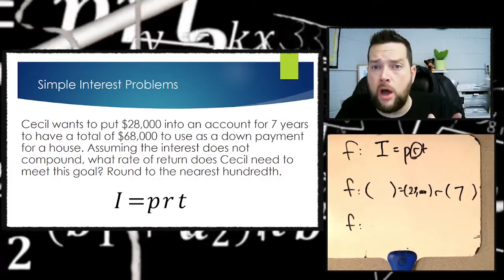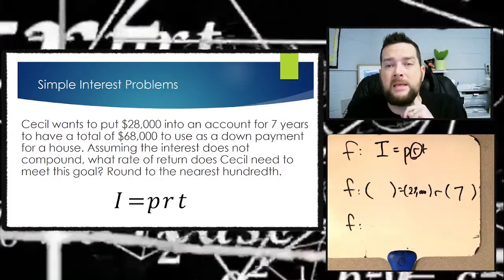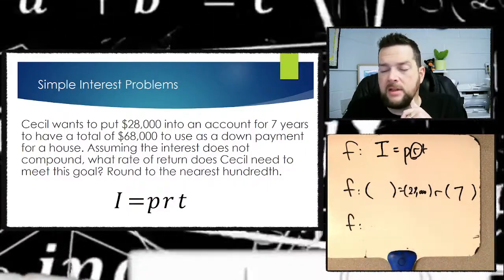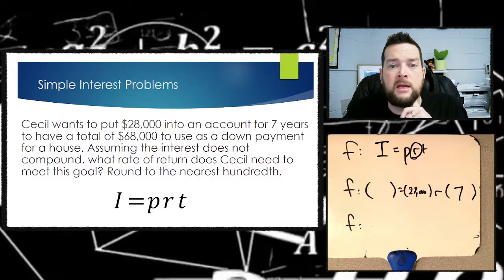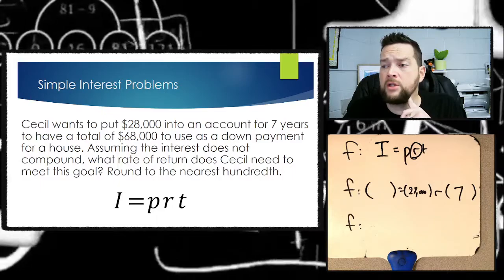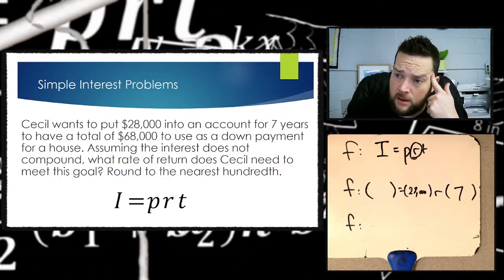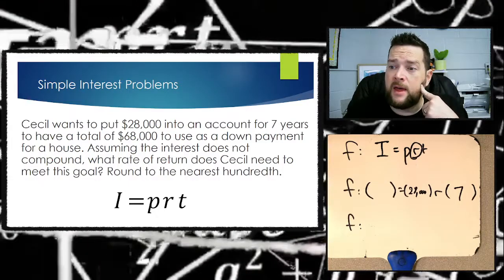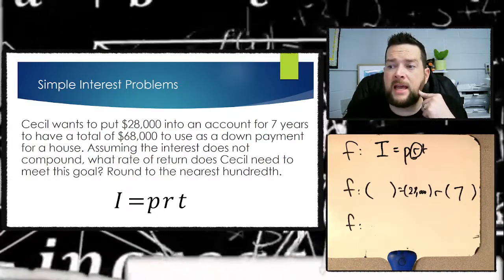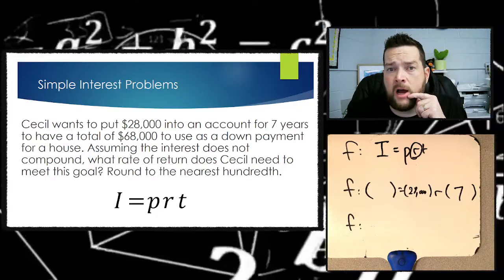I saw it in years, so I'm going to put it in there as years. Now I have to think about the interest. The quick thing to do would be to take the other number and put it inside there, but you need to do a little bit of thinking. It says right here that after the 7 years, he has in total $68,000.